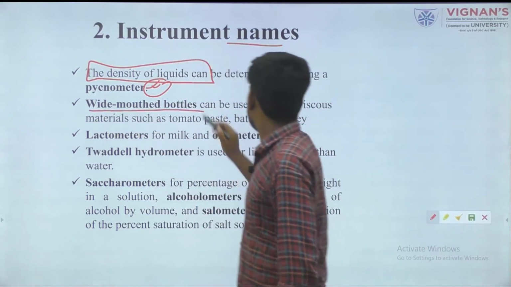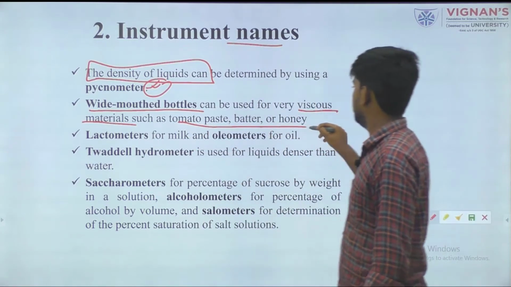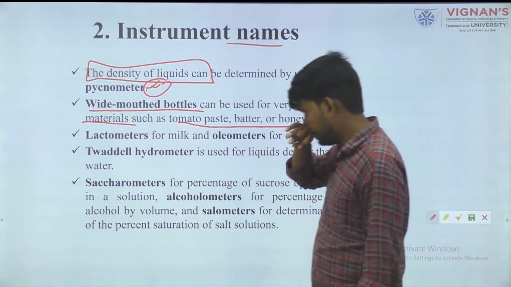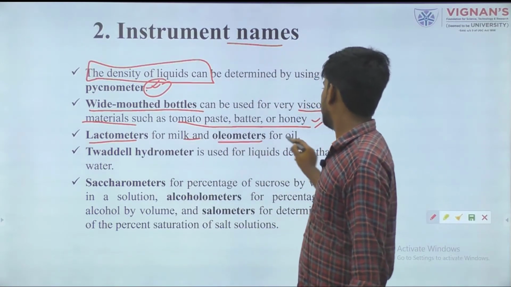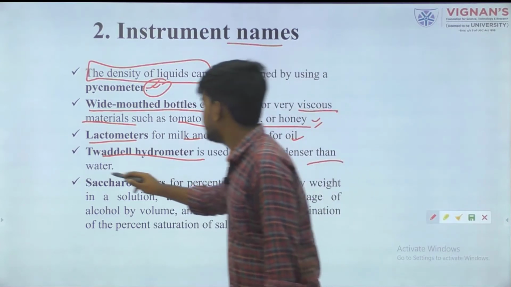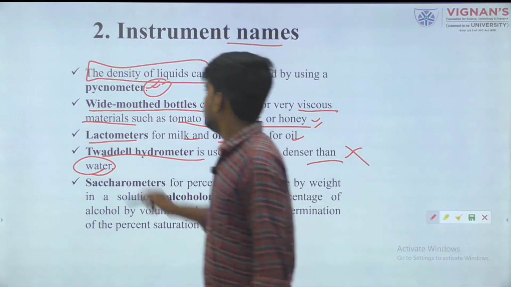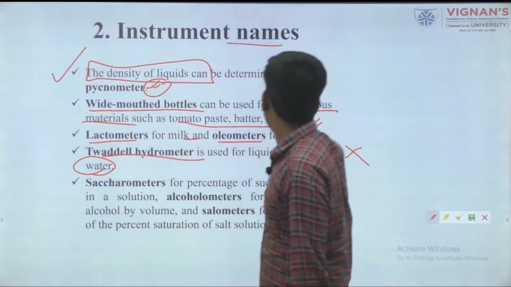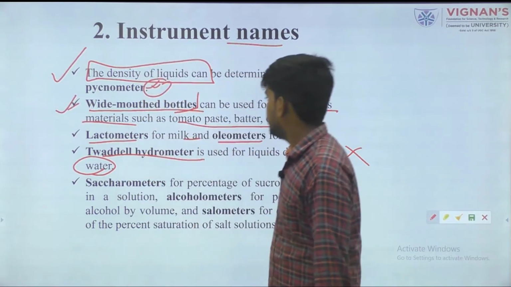Wide mouth bottles for viscous material like tomato paste, butter or honey, lactometer for milk, oleometer for oil, and hydrometer for denser than water. That one is not that important. So remember the wide mouth bottle value is also useful.